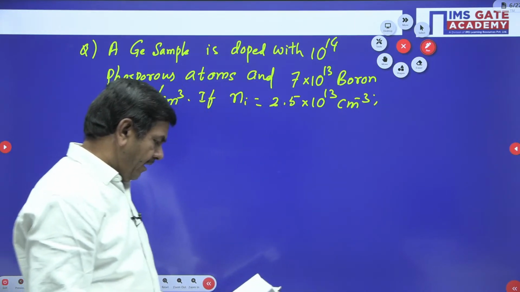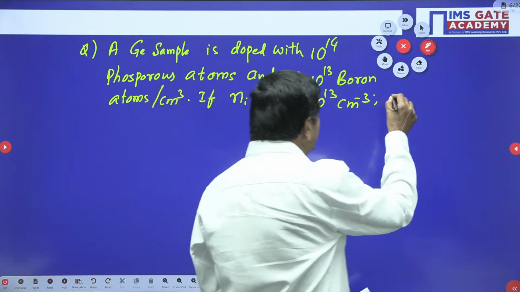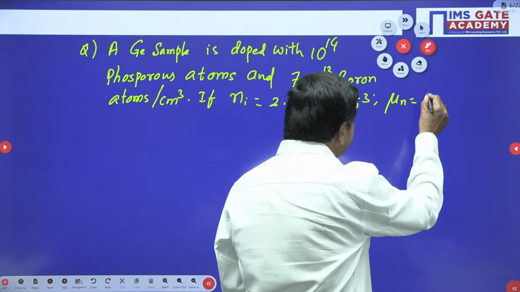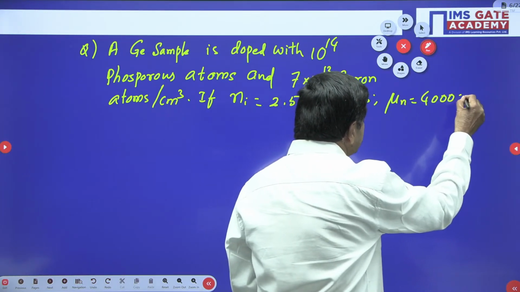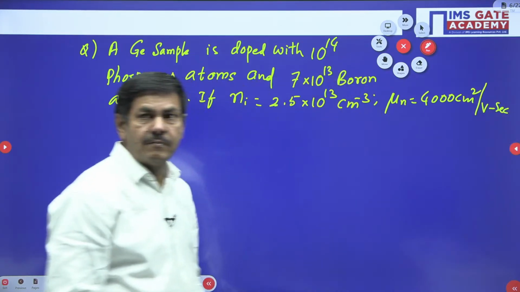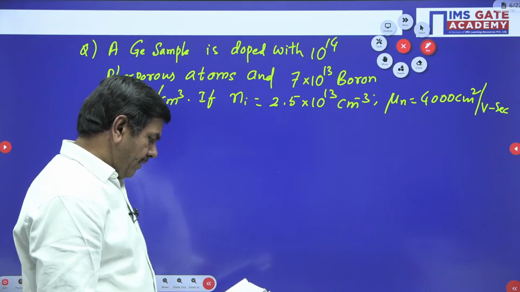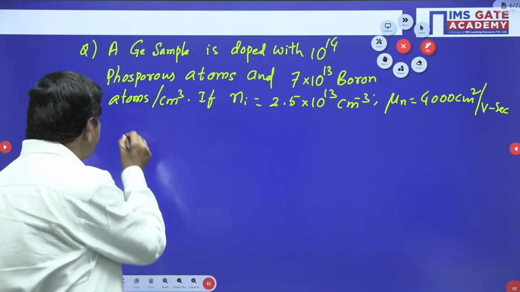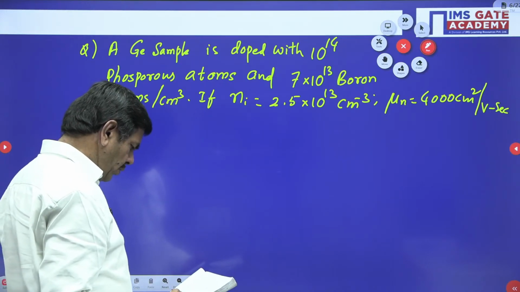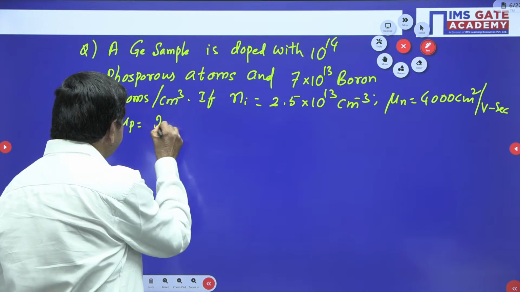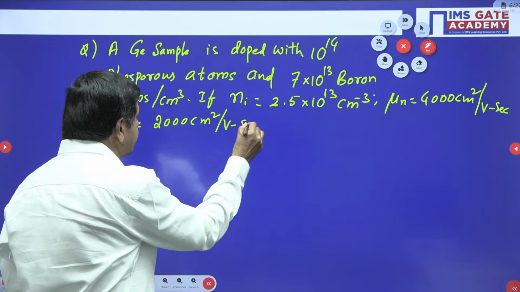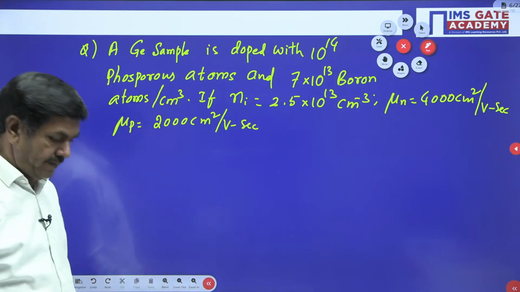And the mobility of electrons mu n equal to 4000 cm square per volt second is given. And mu p is given 2000 cm square per volt second. That much value given for mu p.